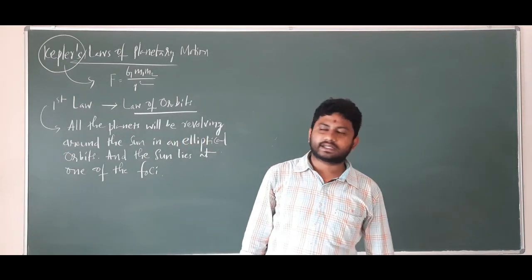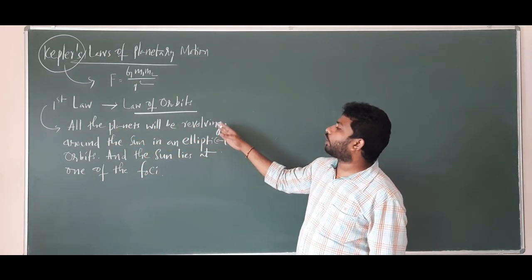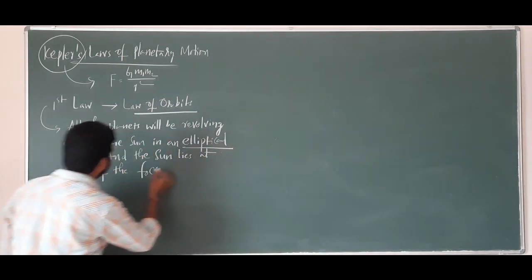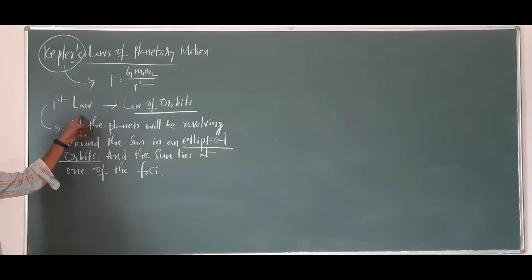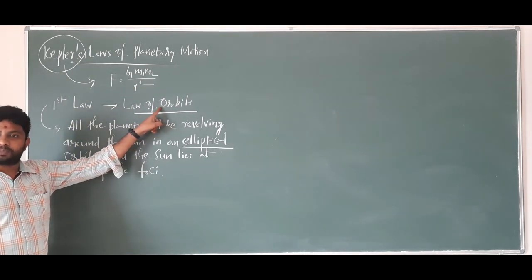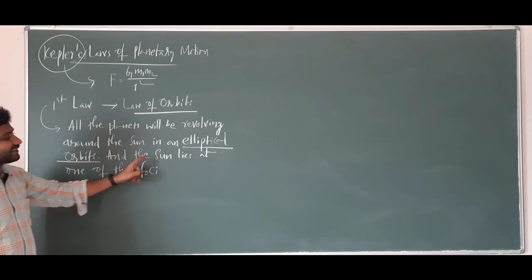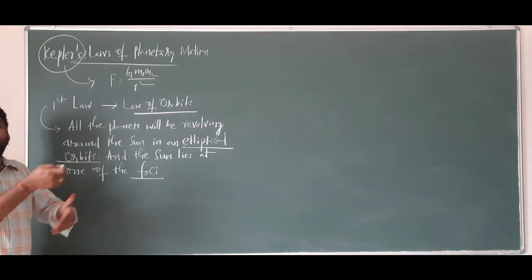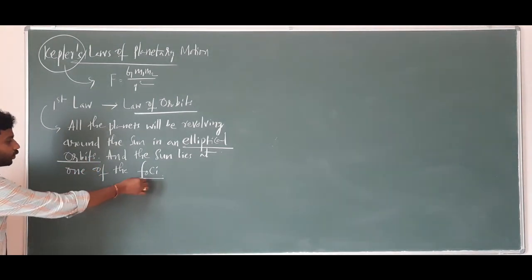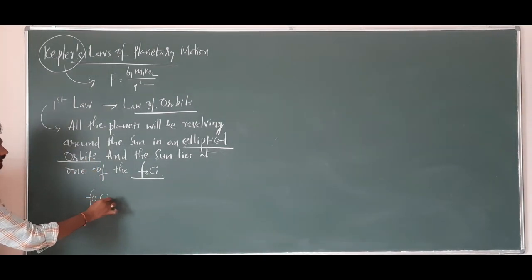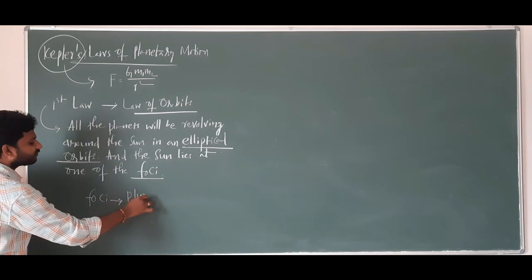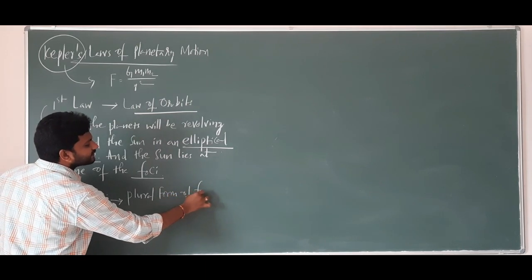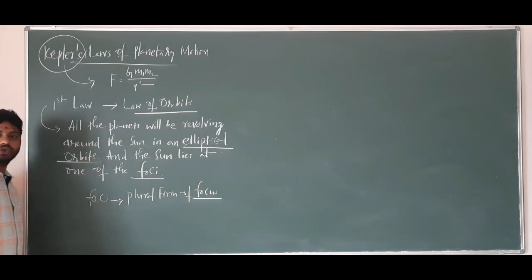Let's read the statement once again. All the planets will be revolving around the sun in an elliptical orbit. And listen here, elliptical orbit. That's the reason the first law of Kepler is called the law of orbits. And the sun lies at one of the foci. Foci is the plural form of focus, right? I hope it's very clear to you.